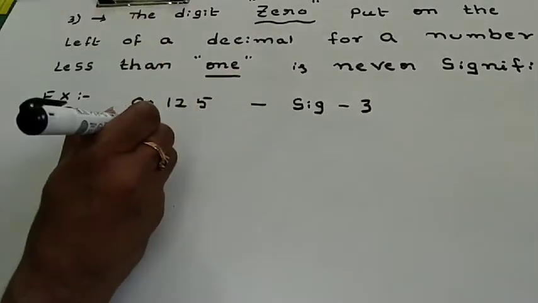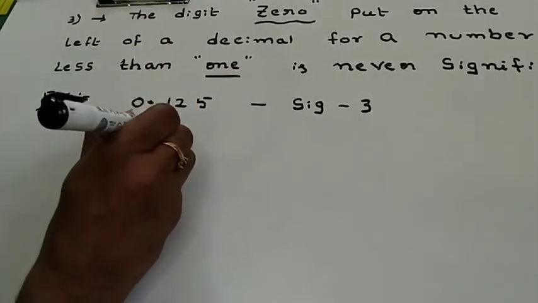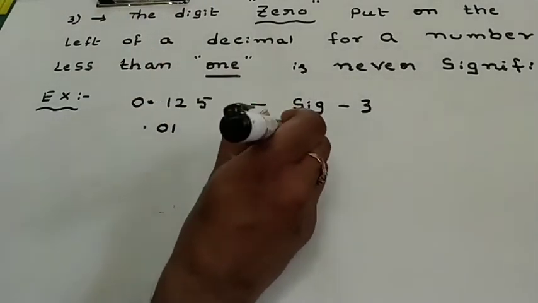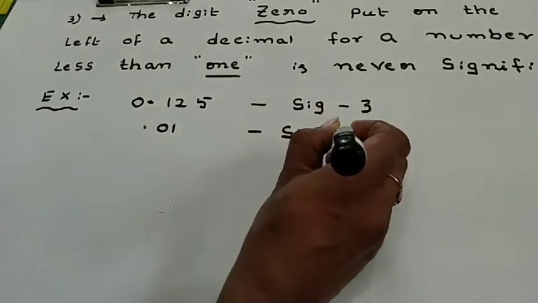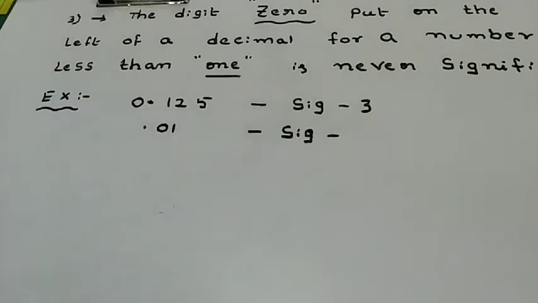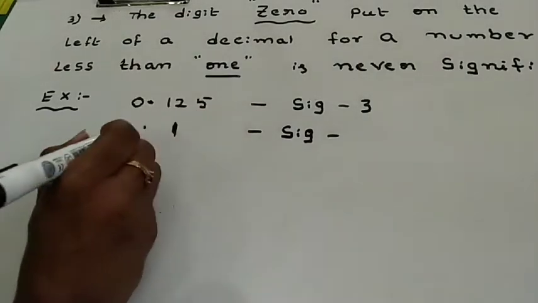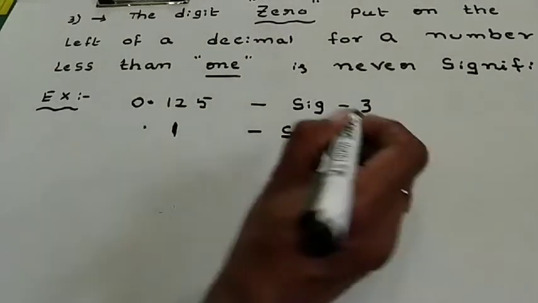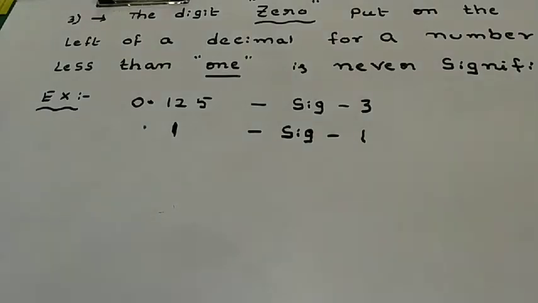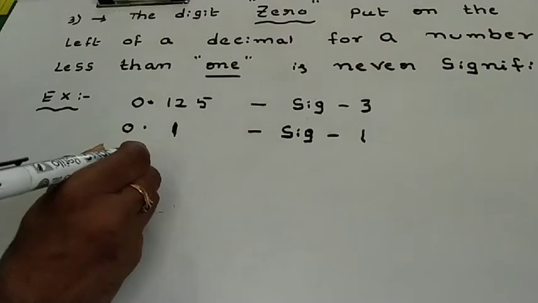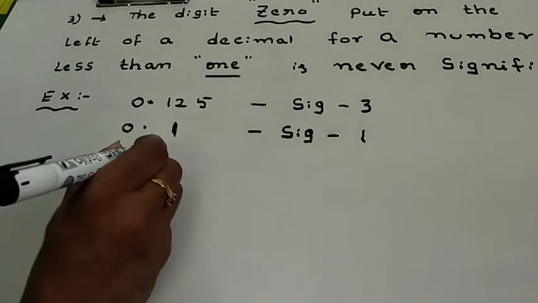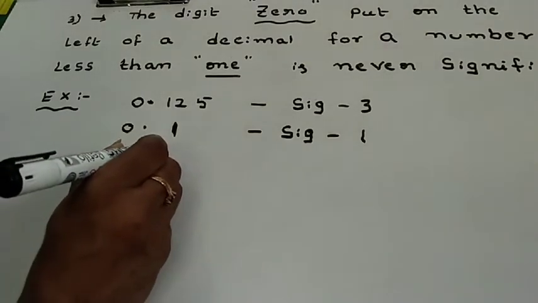Now I would like to give another point. So 0.01. What is the significance? If I take point number 1, what is the significance? 1. Now suppose I took 0.01.